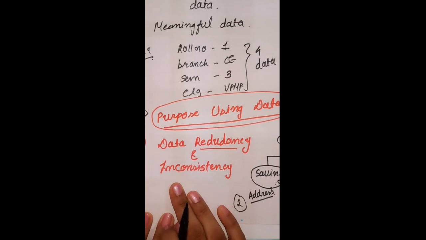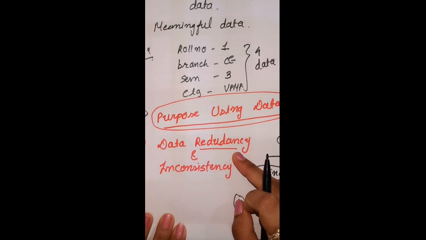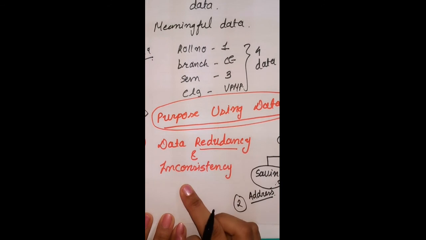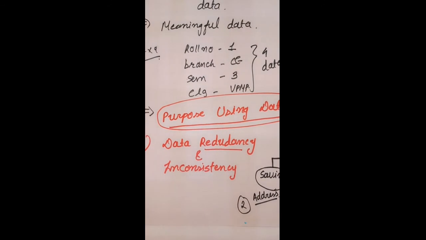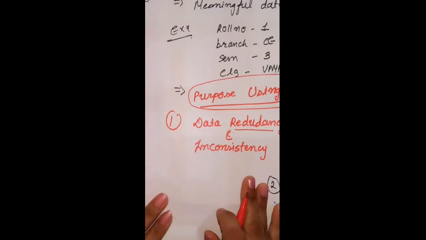So whenever we are using a file system, at that time we are facing the problem of redundancy as well as the inconsistency problem. Now problem number 2: it is very difficult to access the data.